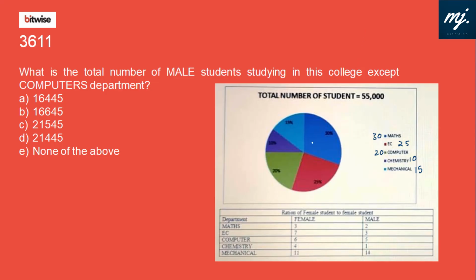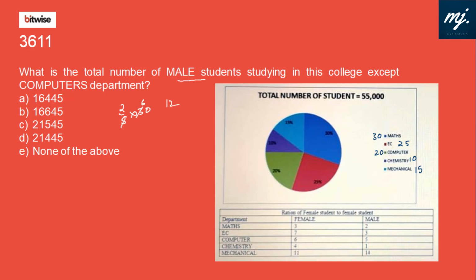In this particular question we have a pie chart, and since this number was not visible, I have written it here. Maths is 30% of people, EC 25, computer 20, chemistry 10, and mechanical 15. And the ratio of female and male students in the department is given. What is the total number of male students studying in this college except the computer department? Maths department is 30%, and for maths male is 2/5. 2/5 of 30 would be 12%.